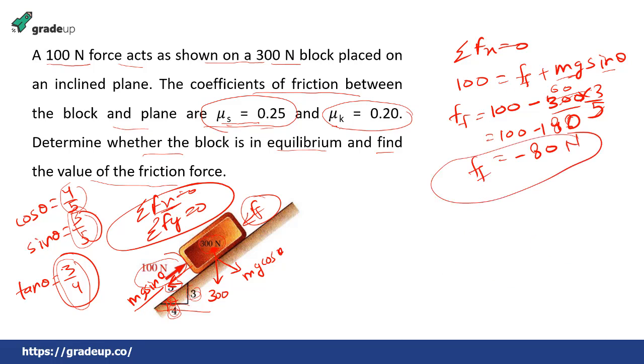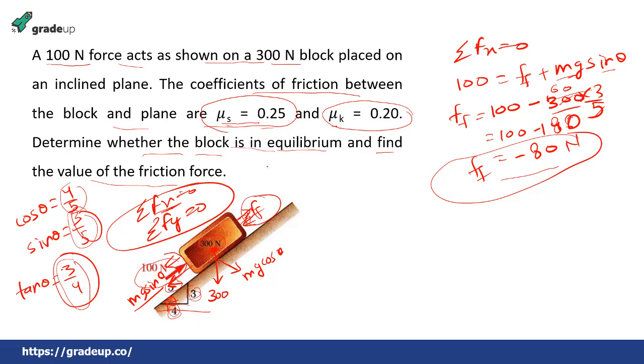Now why is it minus here? That means the sign of the frictional force that we have taken is not correct. This will be in the opposite direction. As we know, frictional force is opposite to the direction of the applied load, and the load is applied in this direction. Now this frictional force is equal to minus 80 Newton, or if we take the magnitude, this is 80 Newton. Now you have to determine whether the block is in equilibrium,